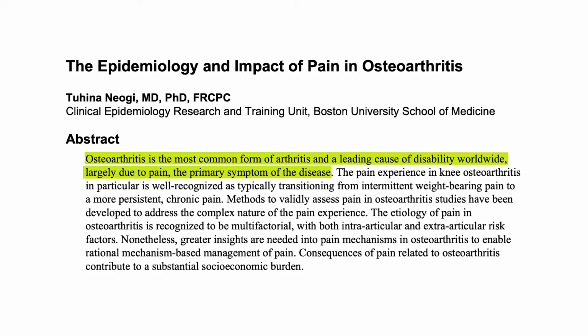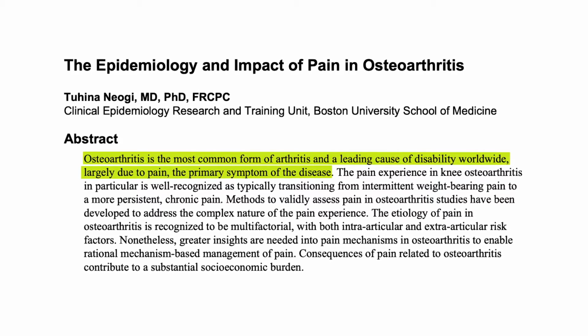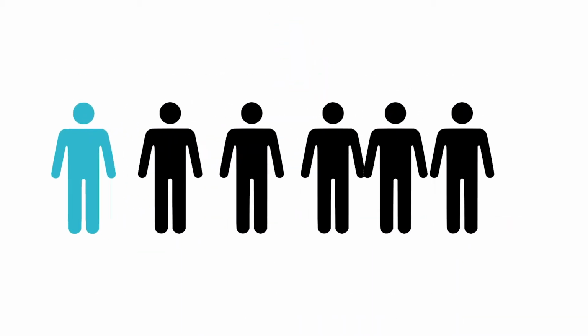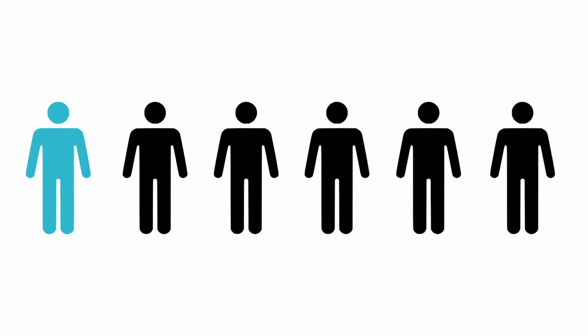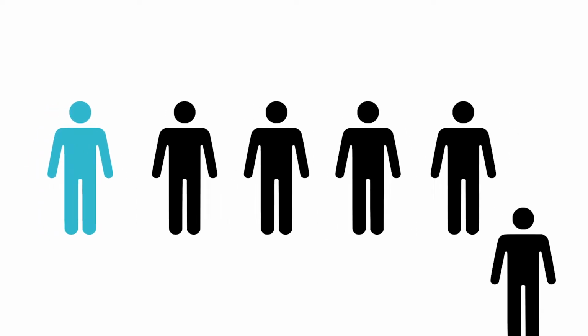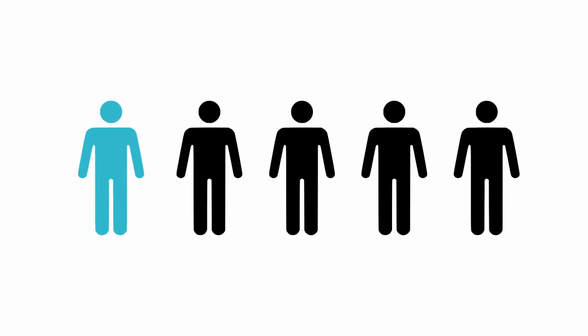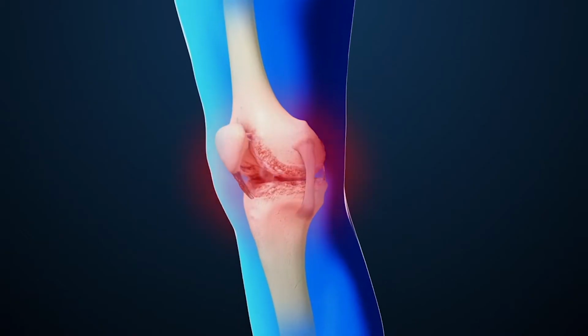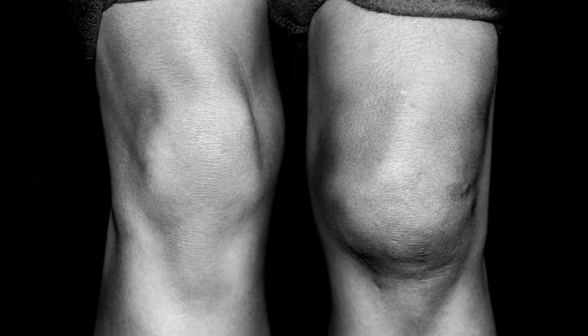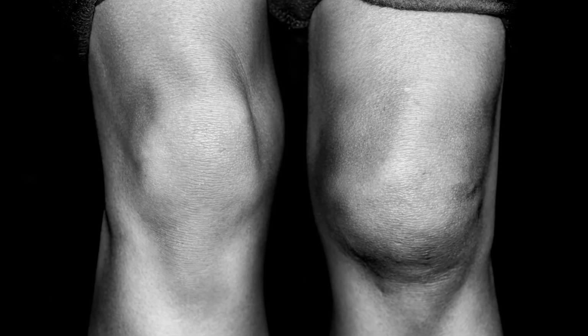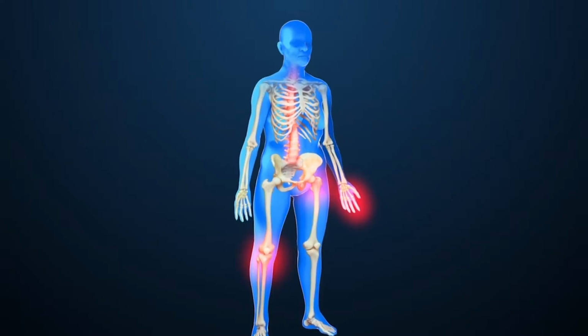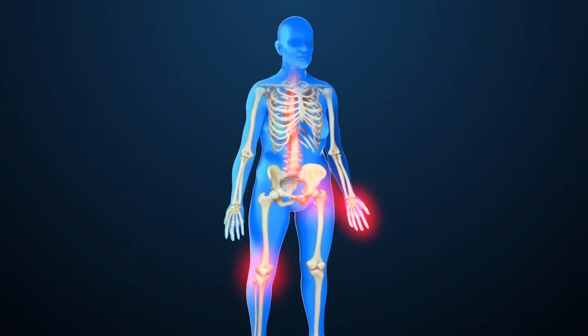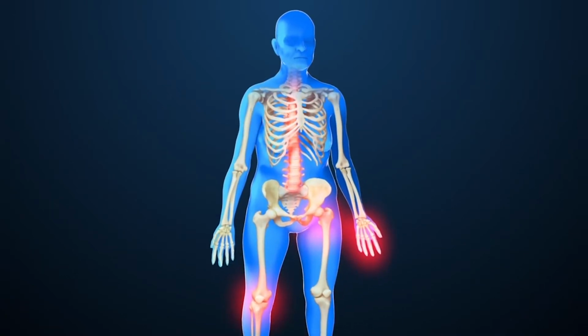Osteoarthritis, or OA, is one of the leading causes of joint pain and associated disability worldwide. It affects about 1 in 6 Canadians, and that number is expected to grow in the coming years. Osteoarthritis can cause symptoms such as joint pain, stiffness, swelling, sometimes grinding noises in the joints. It is more predominant in knees, hips, hands, and backs, but it can affect any joints.